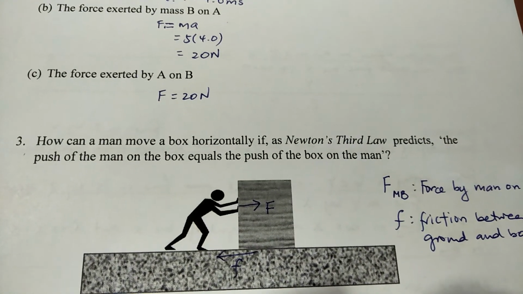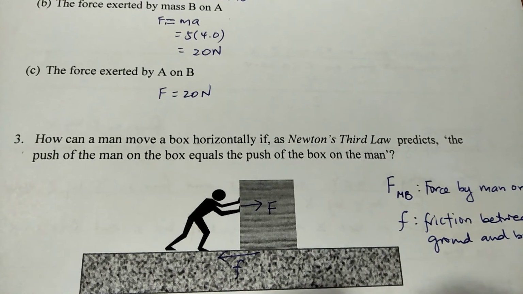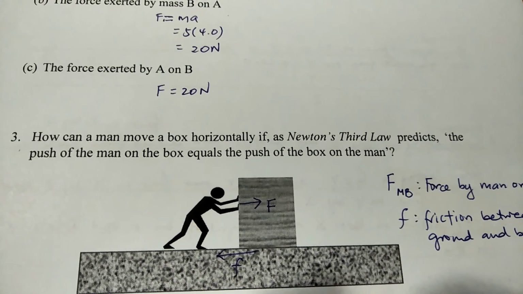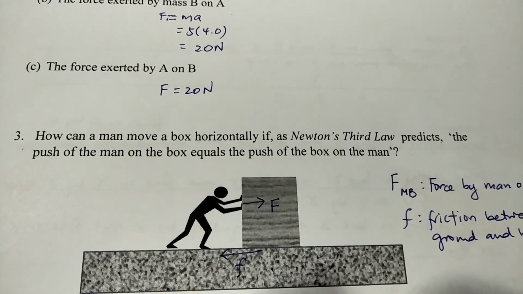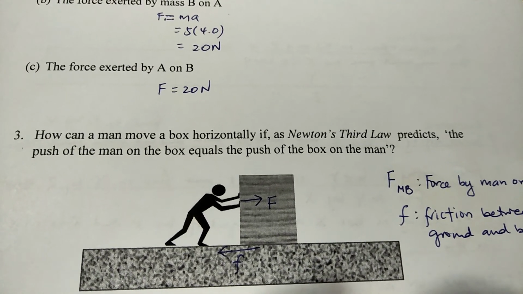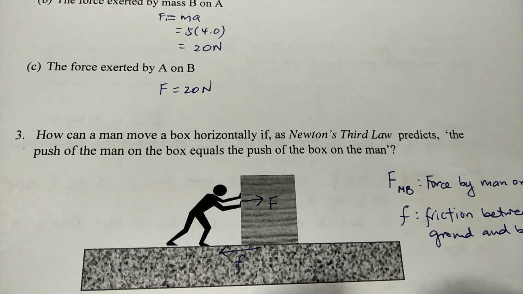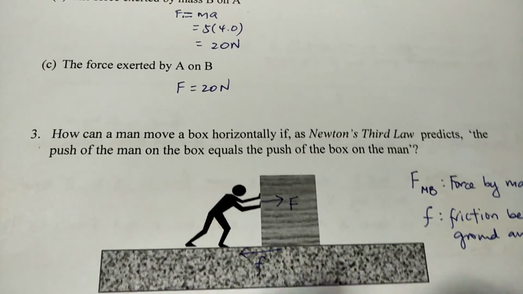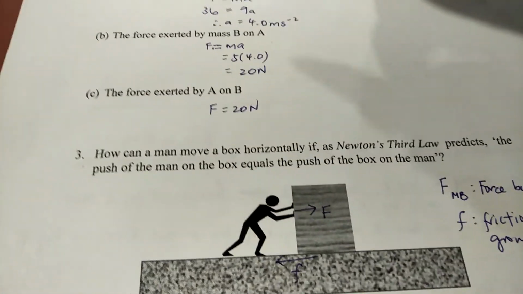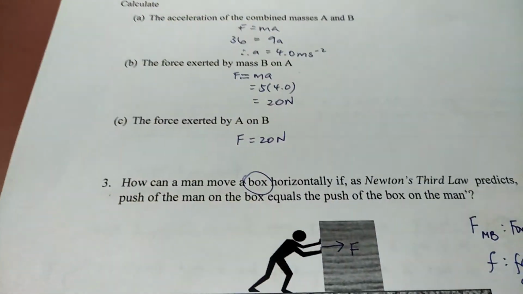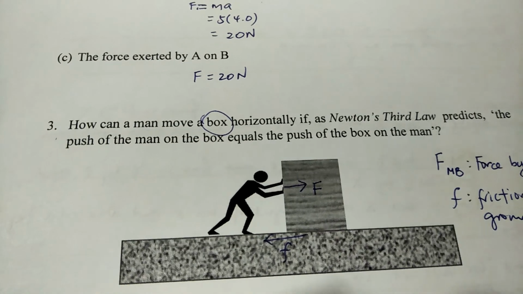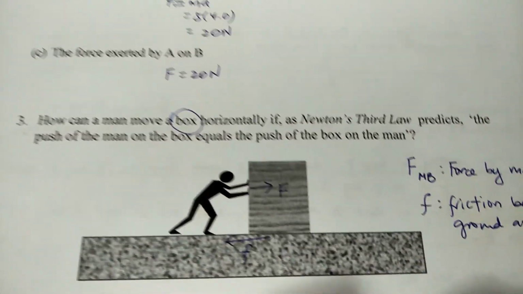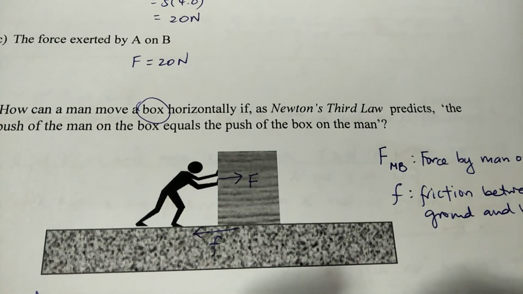How can a man move a box horizontally if, as Newton's third law predicts, the push of the man on the box equals the push of the box on the man? So if you look at the question carefully, it is asking how a man can move a box. So the focus should be on the box, because you want the box to move. So what we need to consider is the free body diagram for the box.